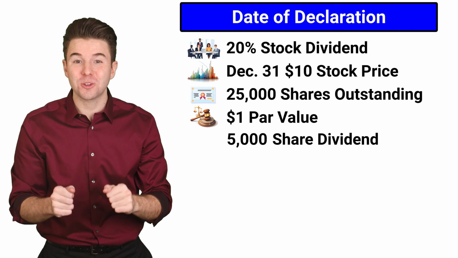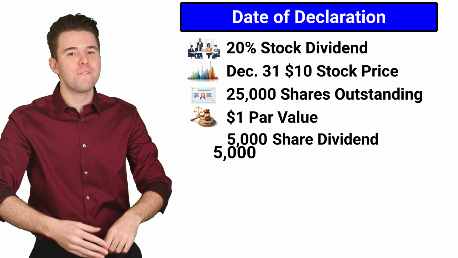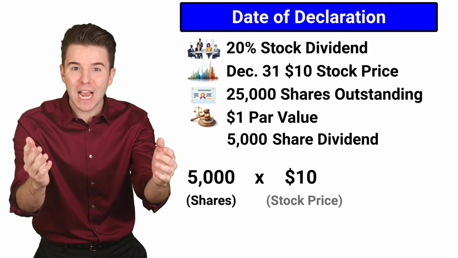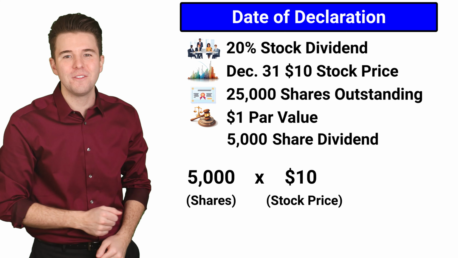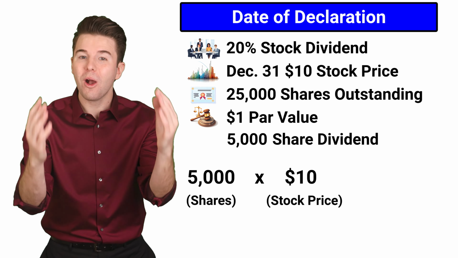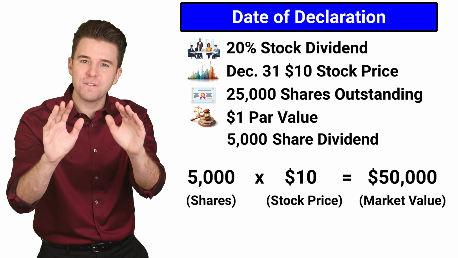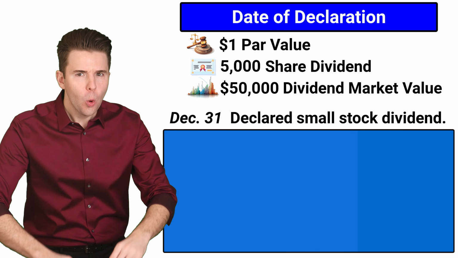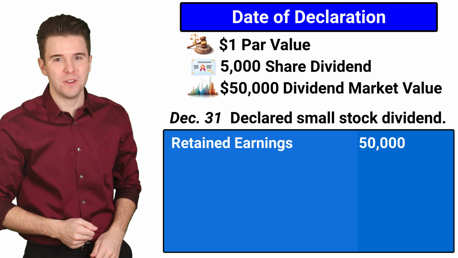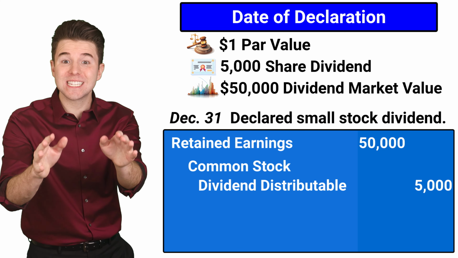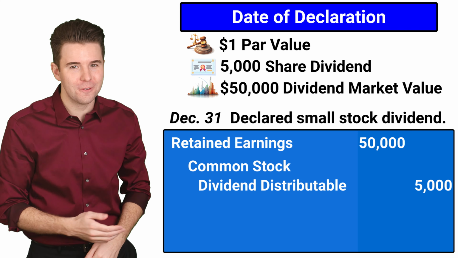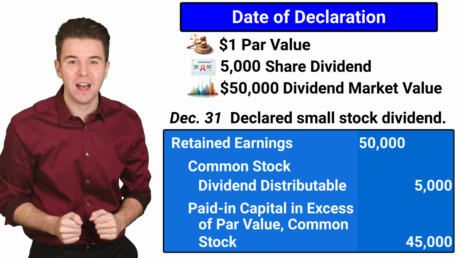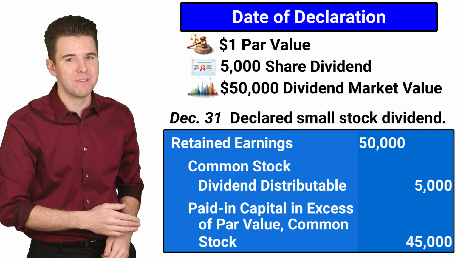The market value of that transfer is computed as the 5,000 shares being distributed multiplied by the current stock price on December 31st of $10. This means the market value of these shares is $50,000. Now, to record the declaration of the dividend, we debit retained earnings for $50,000, credit common stock dividend distributable for $5,000, and credit paid in capital in excess of par value common stock for $45,000.